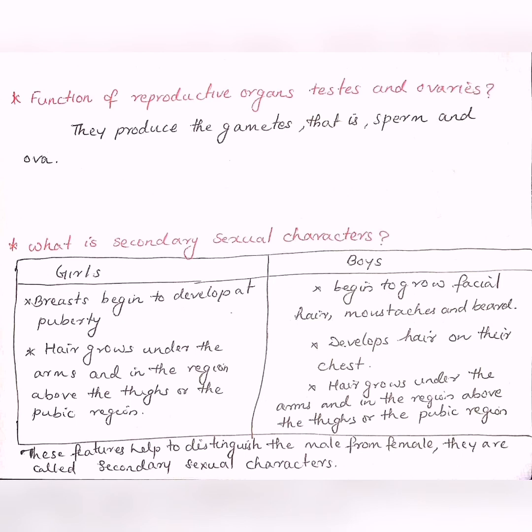In boys, begin to grow facial hair, moustache and beard, develop hair on their chest. Hair grows under the arms and in the regions above thighs or the pubic region. These features help to distinguish the male from female. They are called secondary sexual characters.